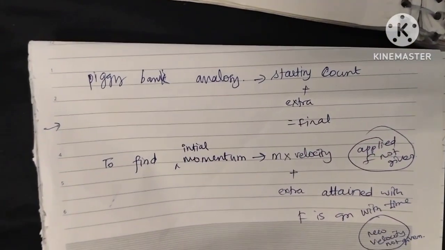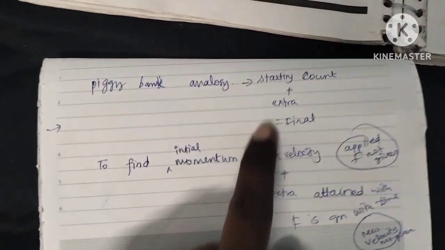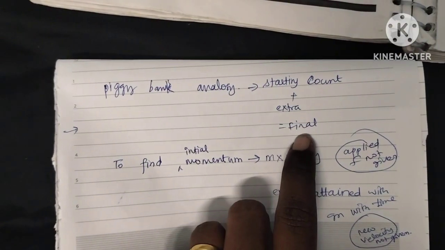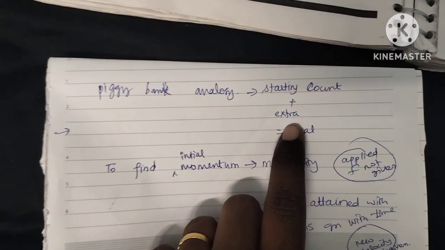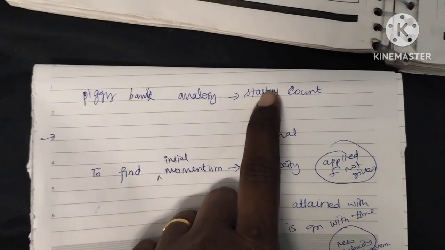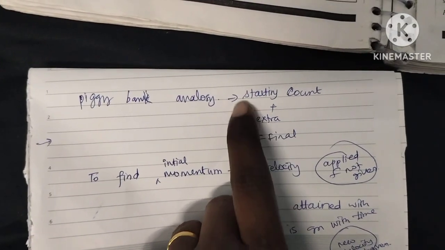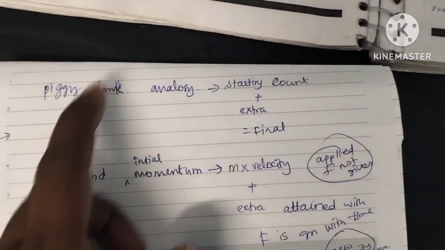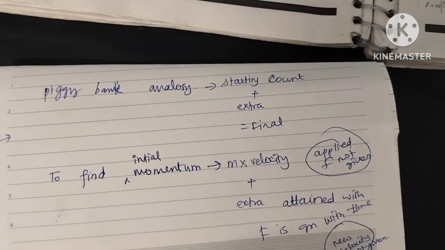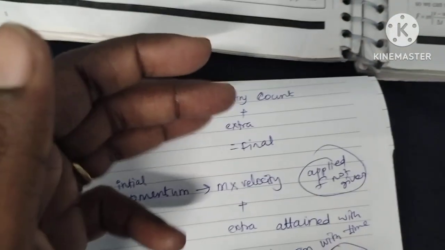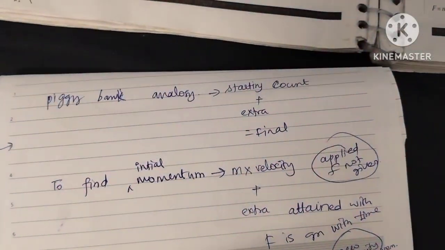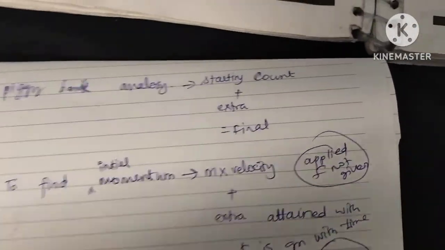So now I want to tell you about a piggybank analogy. First, in the piggybank initially you have, let's say, 10 rupees, then you are adding some extra money. How do you find the final amount? When you add the extra money to the initial count, you will get the final amount. This is one simple shortcut. Otherwise, you can also find the first count, 10, then open it, find the last count, and subtract the two.